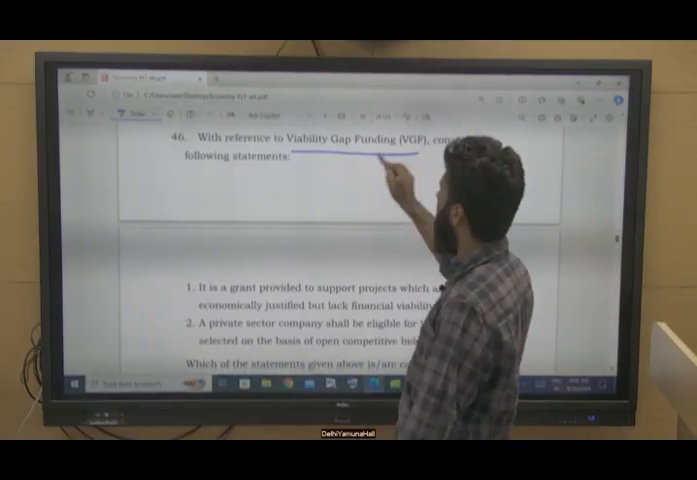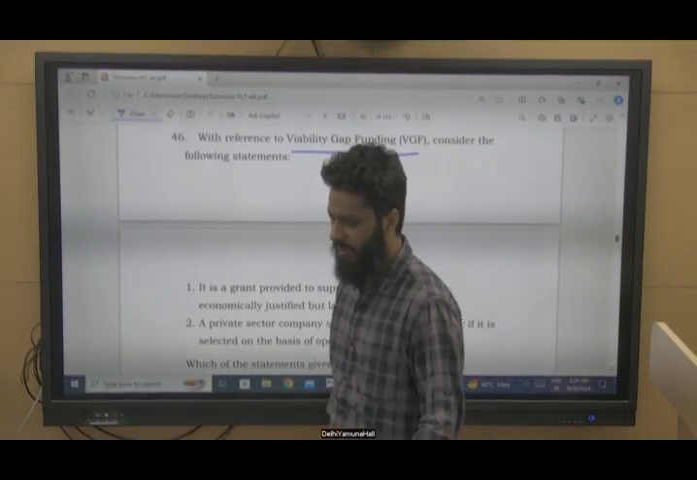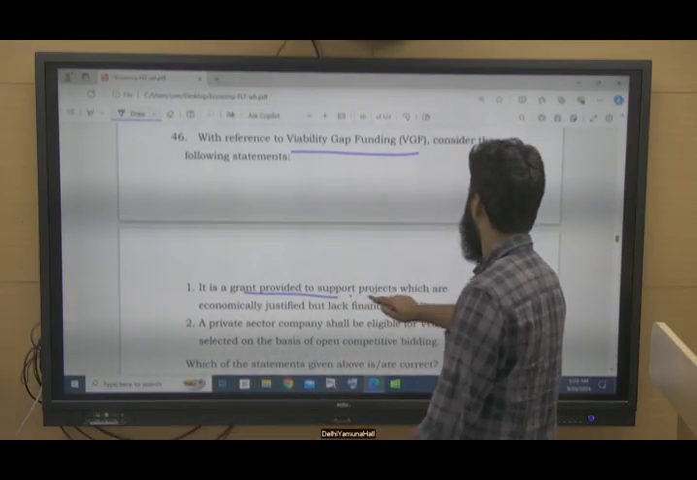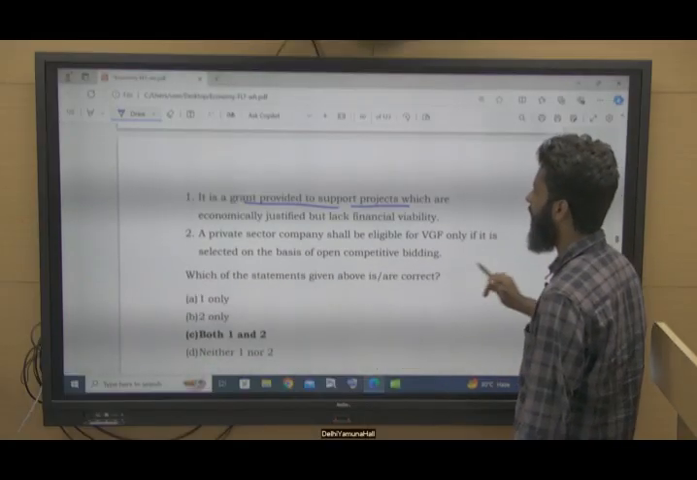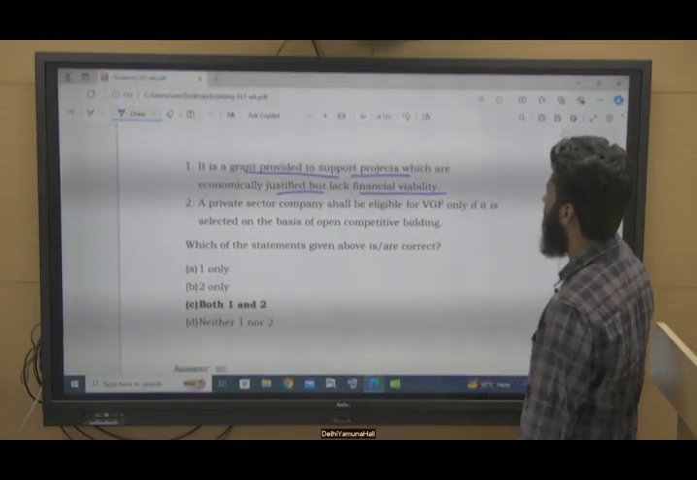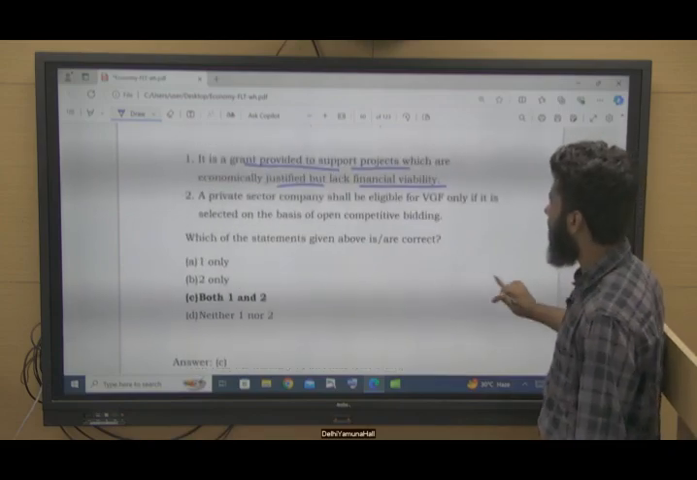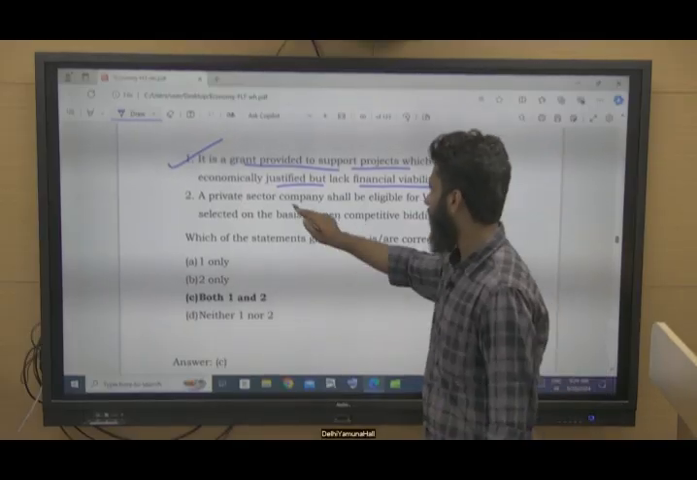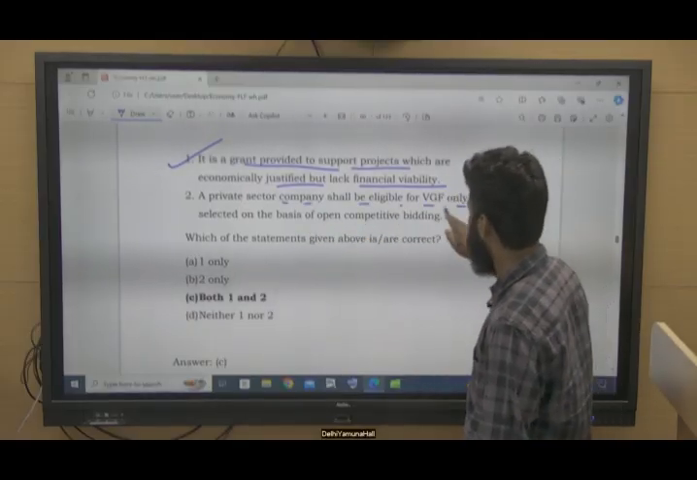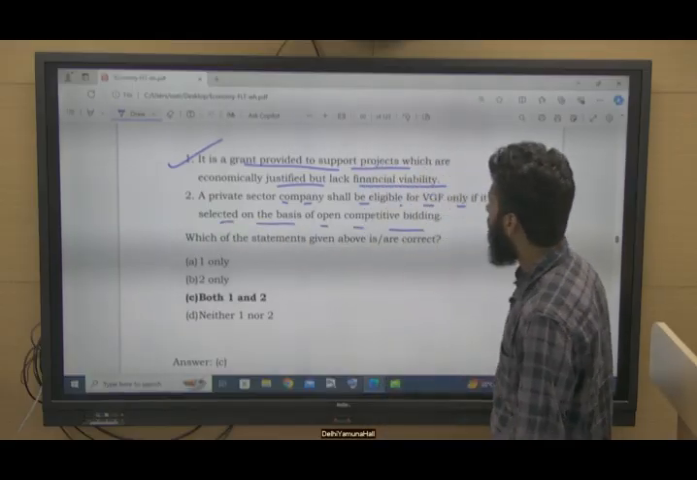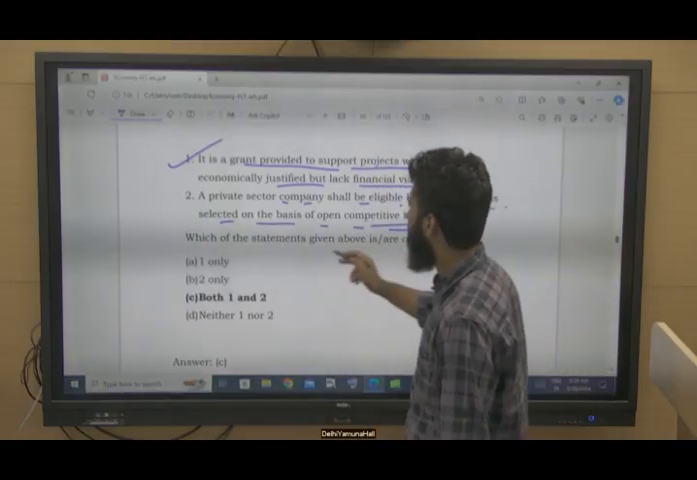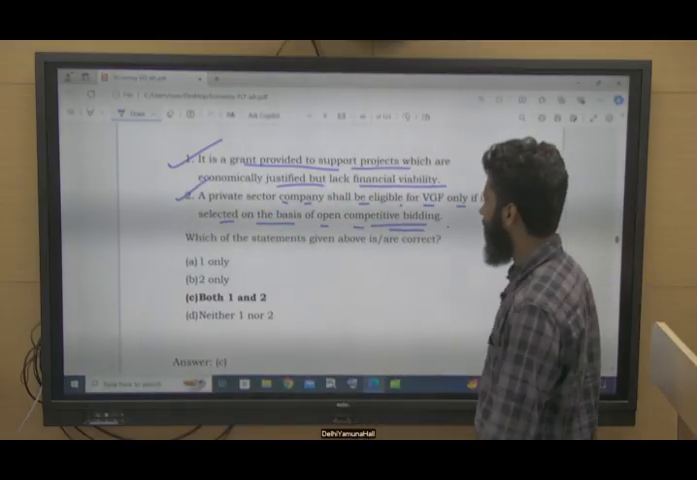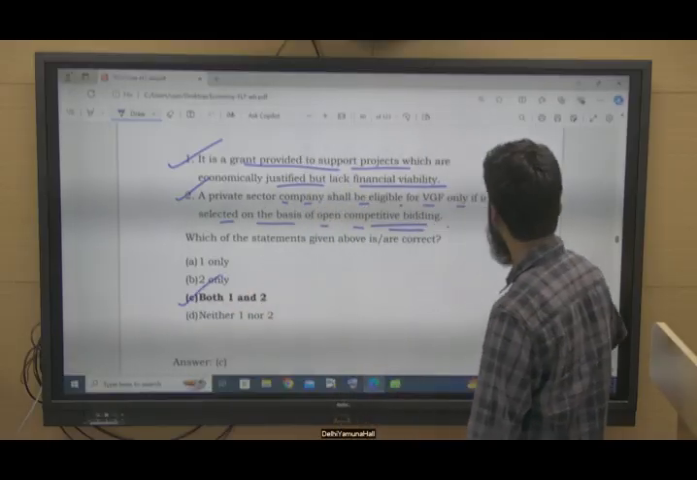With reference to viability gap funding, you might have seen this term in the budget. It is a grant provided to support projects which are economically justified but lack financial viability. A private sector company shall be eligible for viability gap funding only if it is selected on the basis of open competitive bidding. This is also correct, so as not to have corruption. So both 1 and 2 are correct.